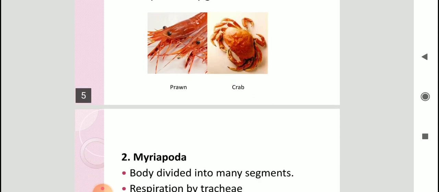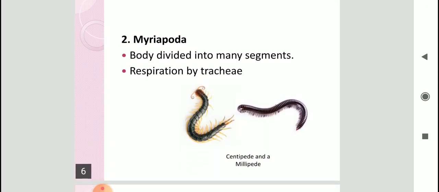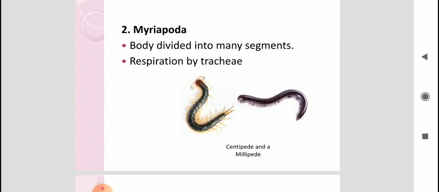Second class is Myriapoda. The body is divided into many segments. So more or less they look like annelids, right? The only difference is that they have many legs. Children, myriapoda. Myriads means many legs.